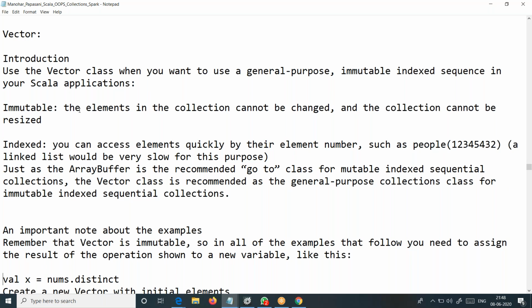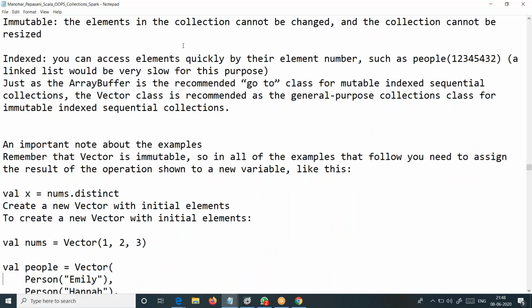When you say something is immutable, we always know that the elements in the collection cannot be changed, and the collection cannot be resized. If you want to resize it, that's not possible here because this is immutable. And then it is indexed. When you have something indexed, we can access those elements, retrieve elements, and update elements, and that's so quick for us. So if you want a quick update or quick retrieval, you can go for this.